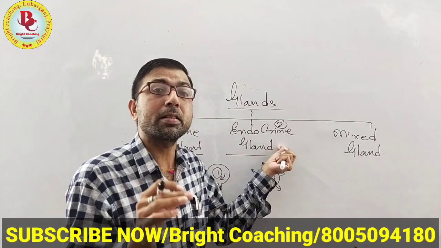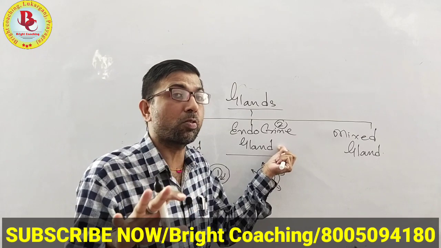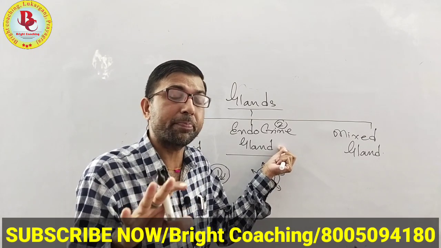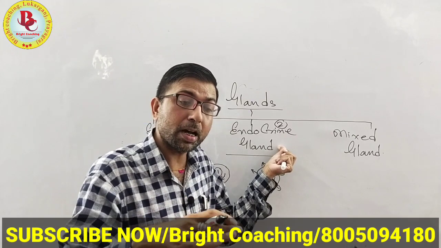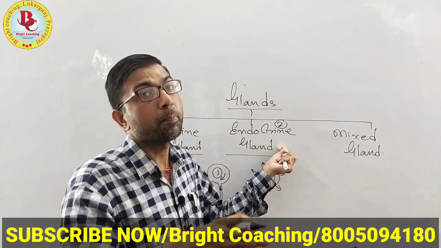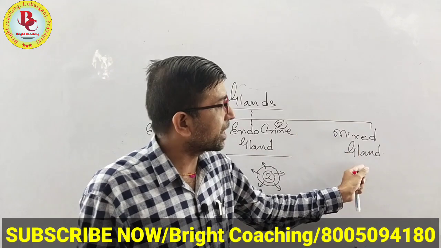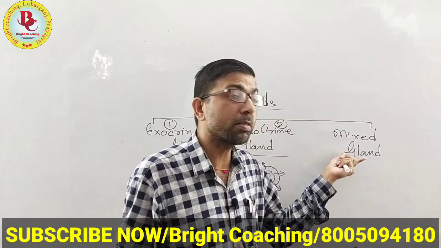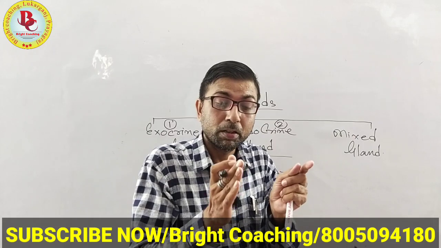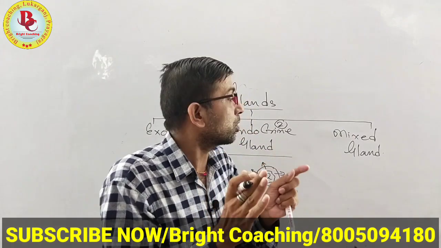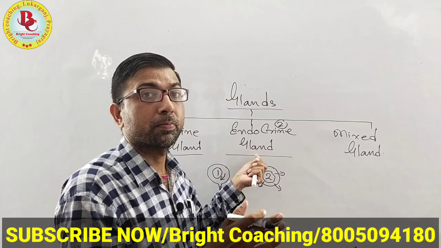Endocrine glands are also present in plants, which secrete phytohormones, that means plant hormones. At last, the mixed gland. As it is named mixed, some glands have the qualities of both glands.